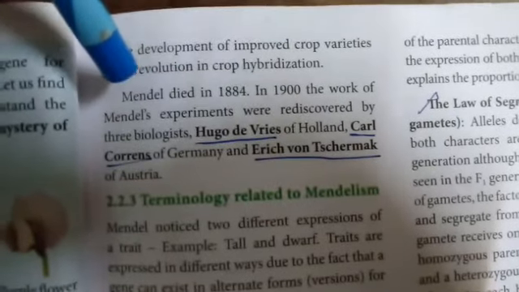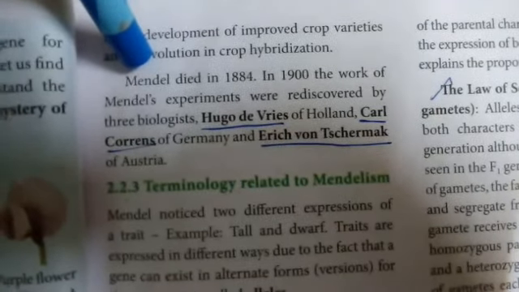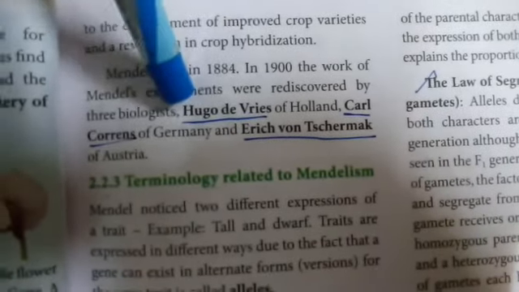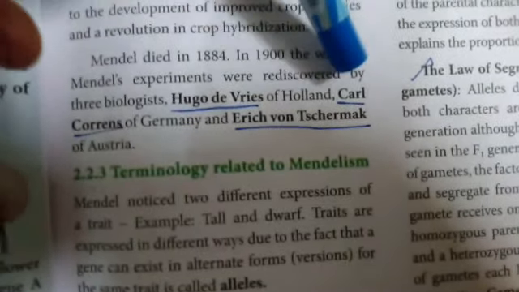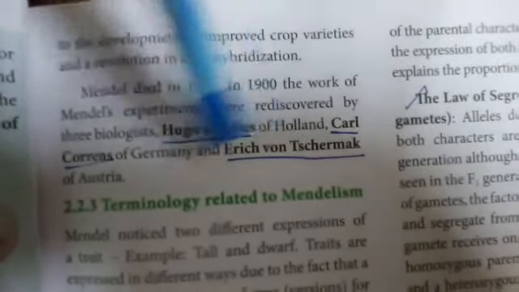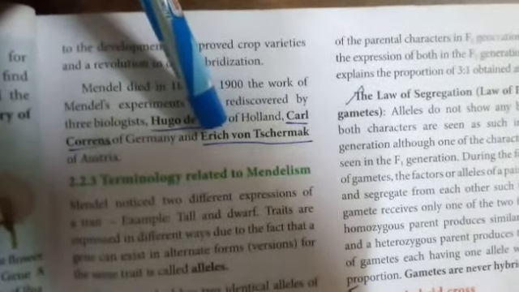Next question. Who are the three scientists who gave rebirth to Mendel's findings? They are Hugo de Vries of Holland, Carl Correns of Germany, and Erich von Tschermak of Austria. So these are the three persons who gave a rebirth to Mendel's work.